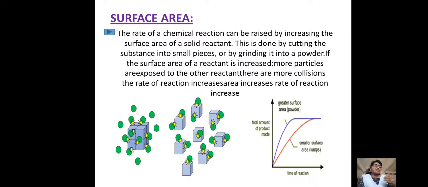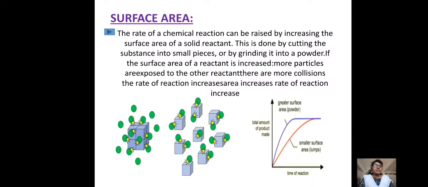That is, fewer reactant particles participate in the reaction. But if we take the powdered form, the surface area of the reactant increases. Due to that, more particles are involved in the reaction. That means the rate of reaction increases with increasing surface area.